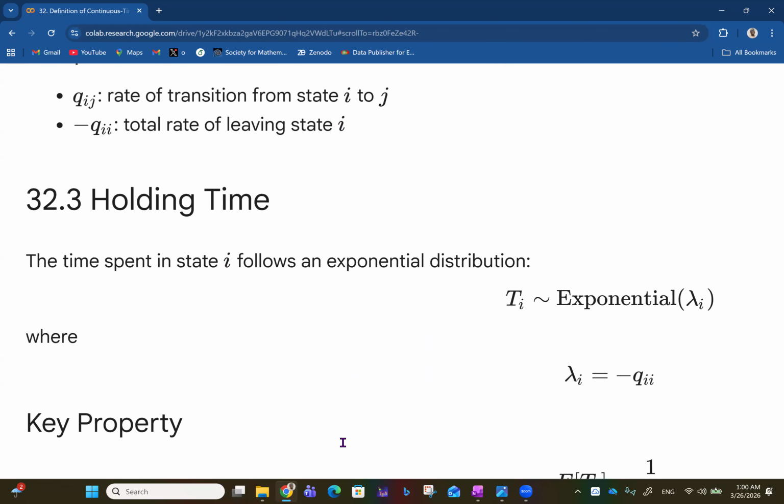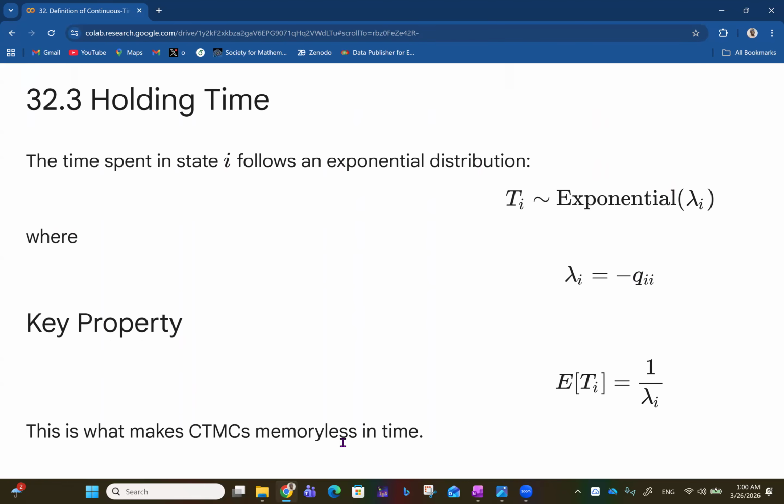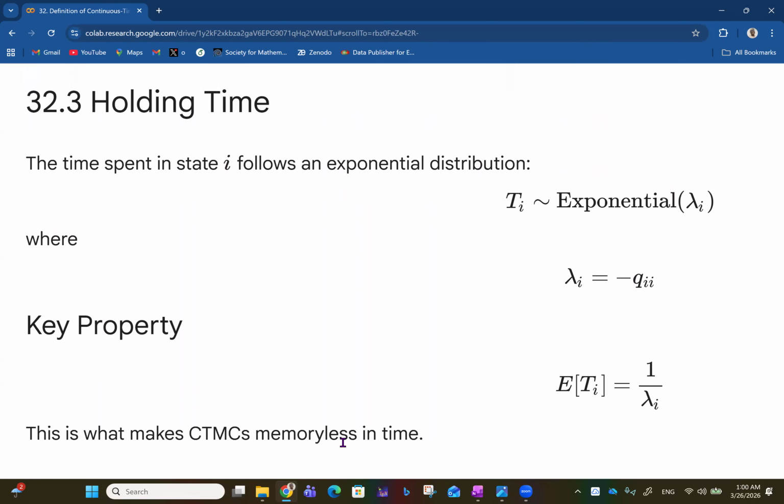Then we talk about holding time, which I think I talked about when I considered discrete time. The time spent in state i, T_i, follows an exponential distribution with parameter lambda_i, where lambda_i is minus q_ii. The key property here is that the expected value of T_i is equal to 1 over lambda_i. This is what makes continuous time Markov chains memoryless in time.